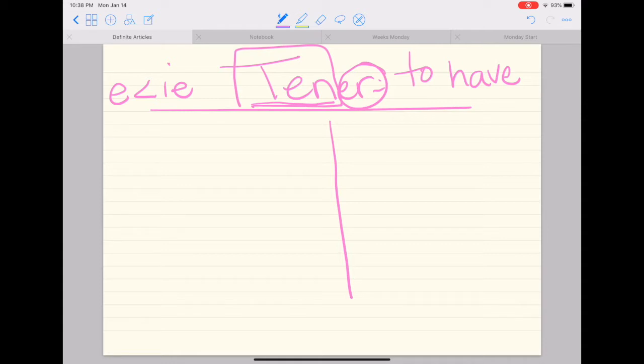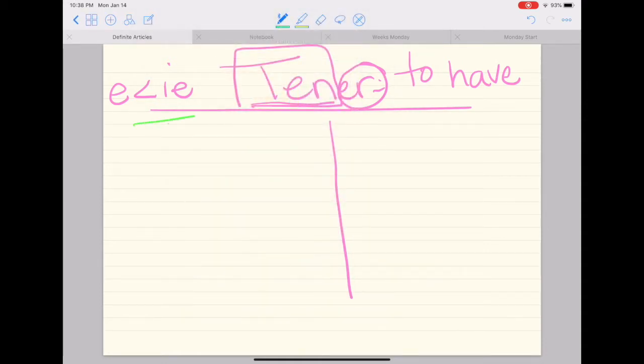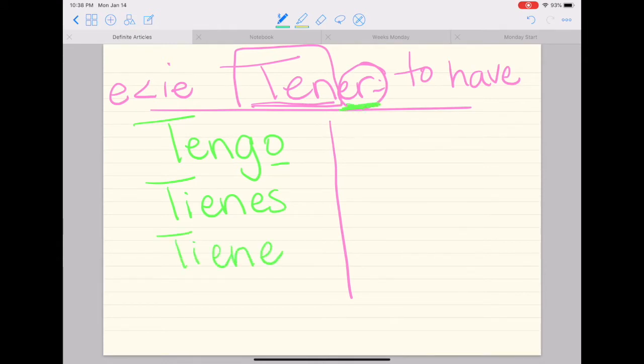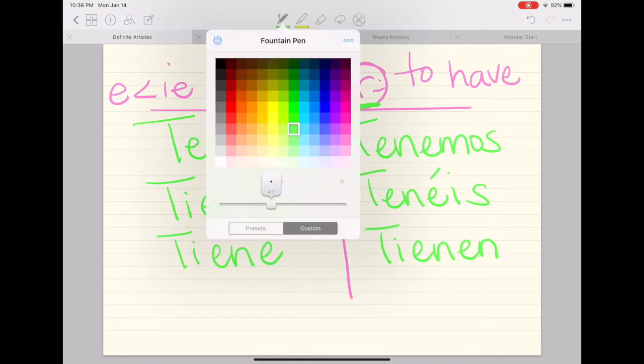But when I conjugate, we say tengo, tienes, and look at the endings I'm applying because it's an ER. Tiene, tenemos, tenéis, y tienen.